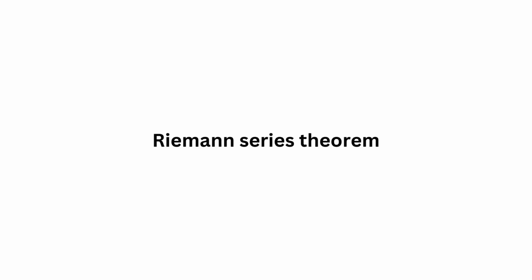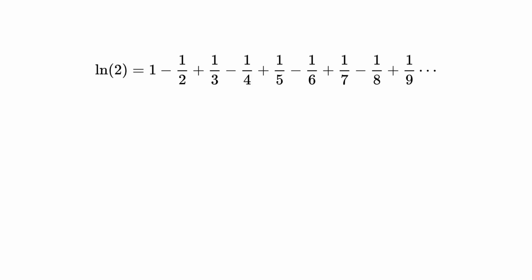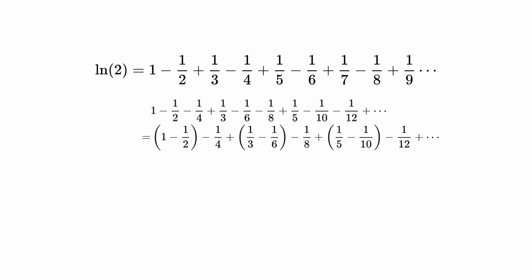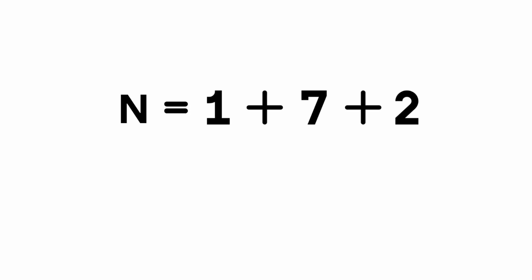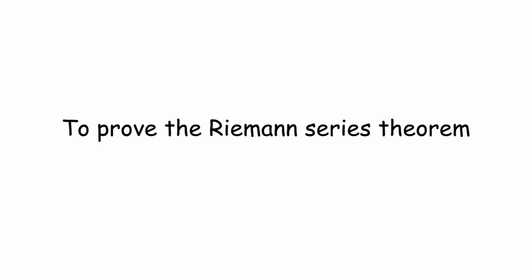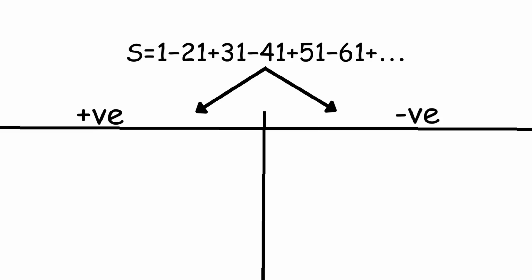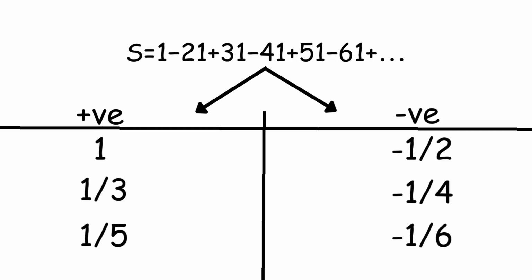According to the Riemann series theorem, any given conditionally convergent series can be rearranged to produce any real number. This runs counter to how finite sums work. In a finite sum, rearrangement of the terms doesn't affect the result. To prove the Riemann series theorem, consider grouping all the terms of a conditionally convergent series into two groups, a positive and negative in descending order of magnitude. Since the series is convergent, the magnitudes of the terms in each group must get arbitrarily small.